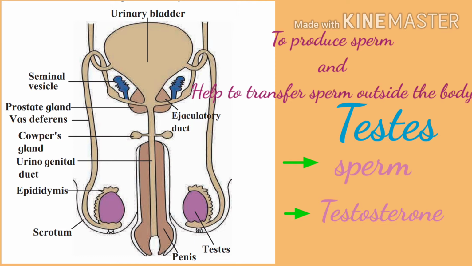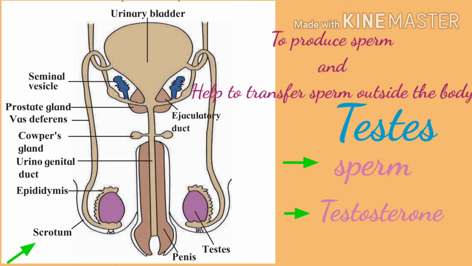Students, mostly our organs are present inside the abdominal cavity. The need for the testis to be present outside the abdominal cavity is because the formation of sperm requires a lower temperature than our body temperature. Hence, that's the reason it lies outside the body in a muscular pouch known as the scrotum.